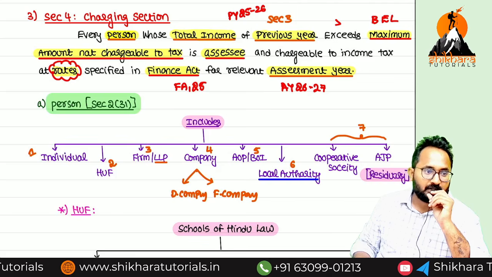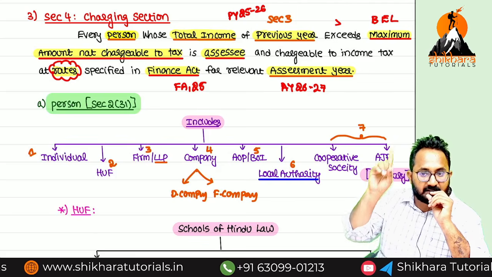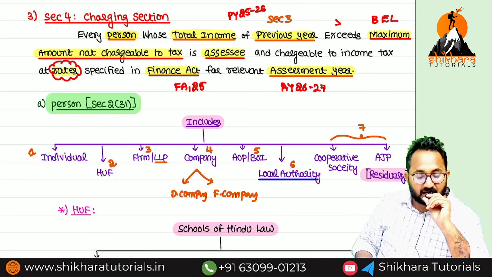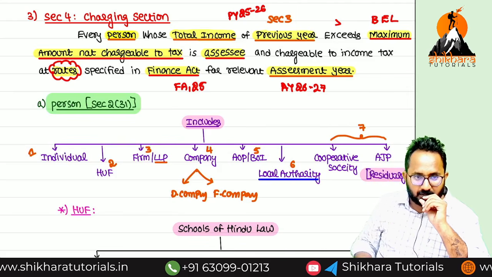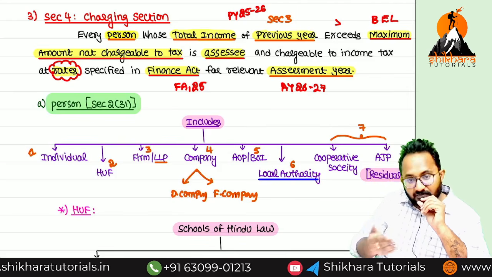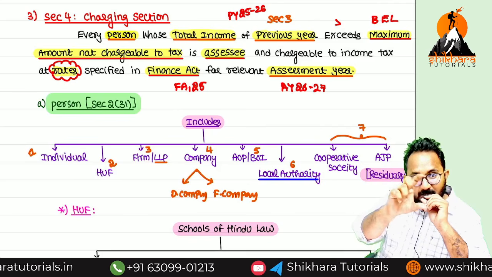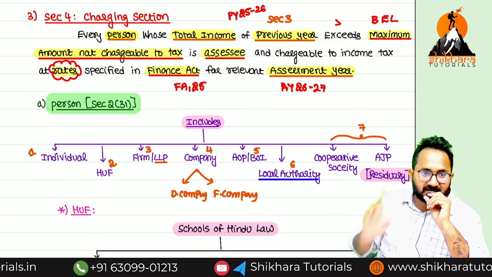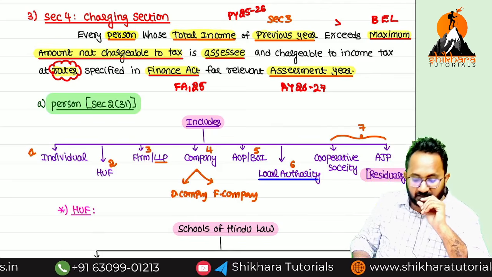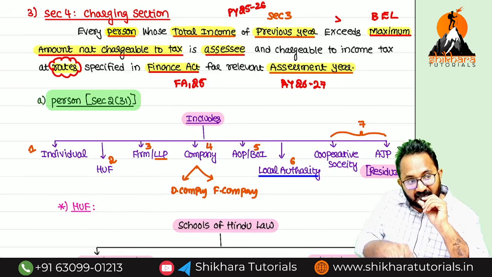Basic exemption limit. If any person's total income of the previous year exceeds the basic exemption limit, now what can we call that person? An assessee. All are persons only. After that, the person whose total income exceeded the basic exemption limit, we can call them an assessee. If you become an assessee under the Income Tax Act 1961, you are required to pay the income tax by using the rates.